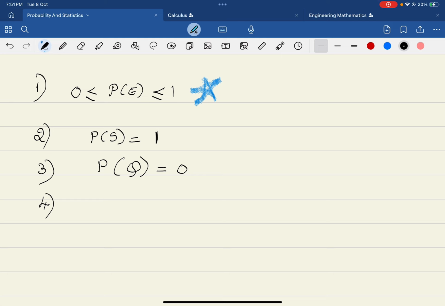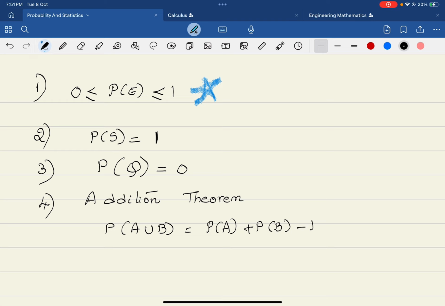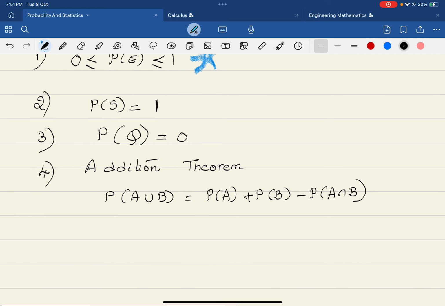Now coming to another important theorem, which is the addition theorem. What the addition theorem says is the probability of A union B is given by probability of A plus probability of B minus probability of A intersection B. So this is what you have to understand about the addition theorem. If A and B are any two events, then P of A union B is given by P of A plus P of B minus P of A intersection B.